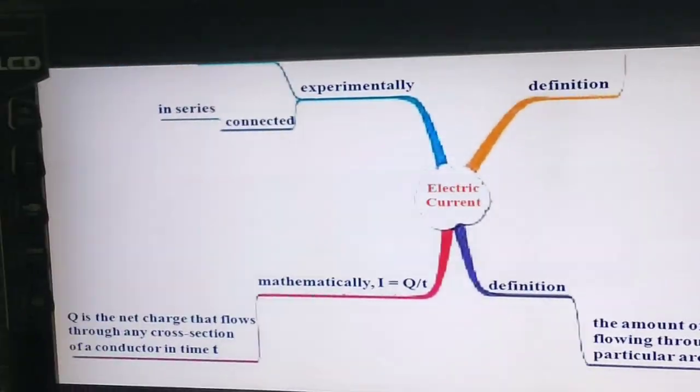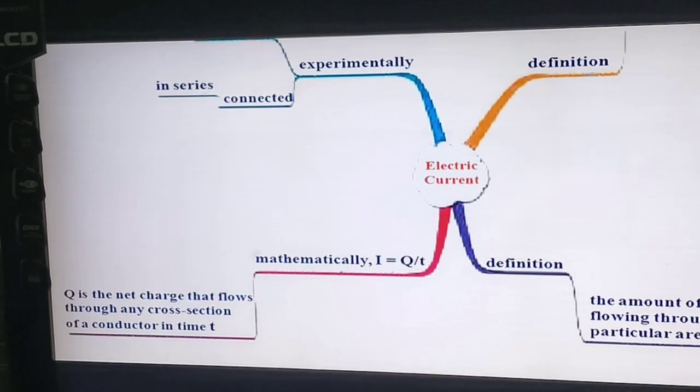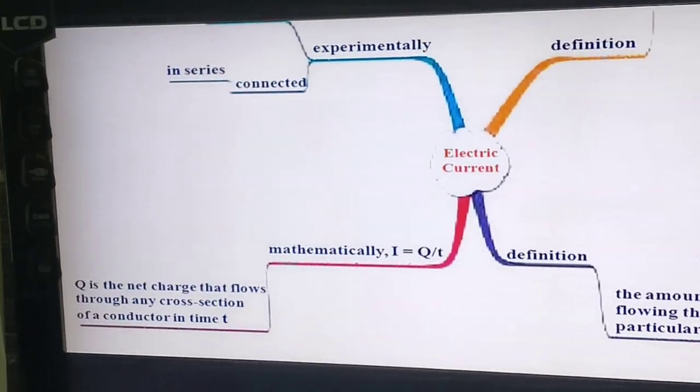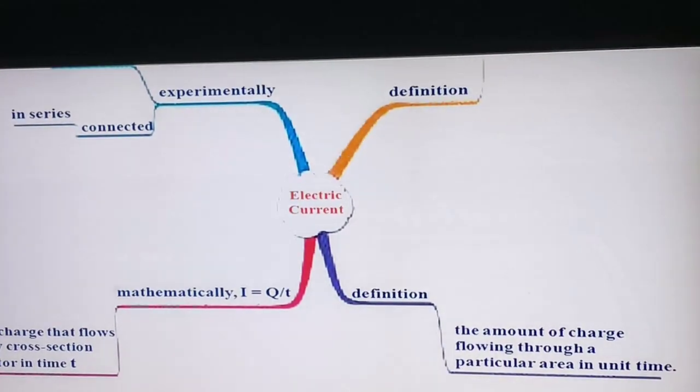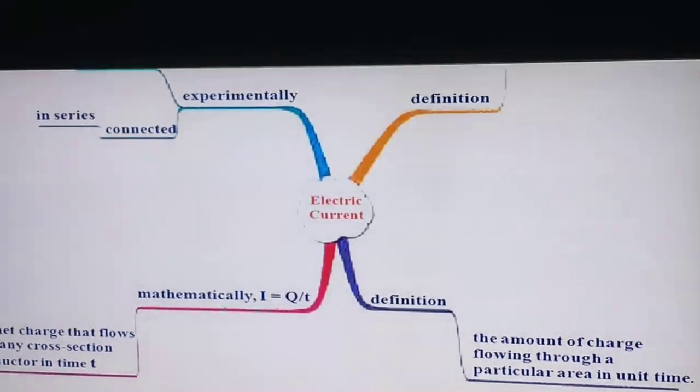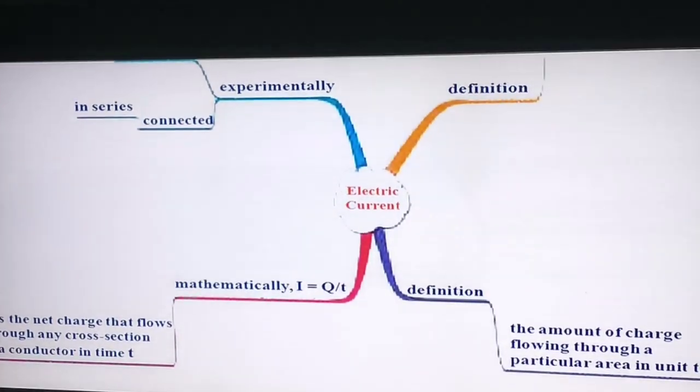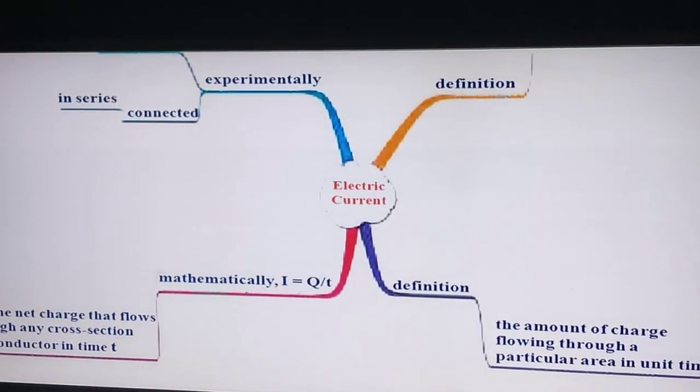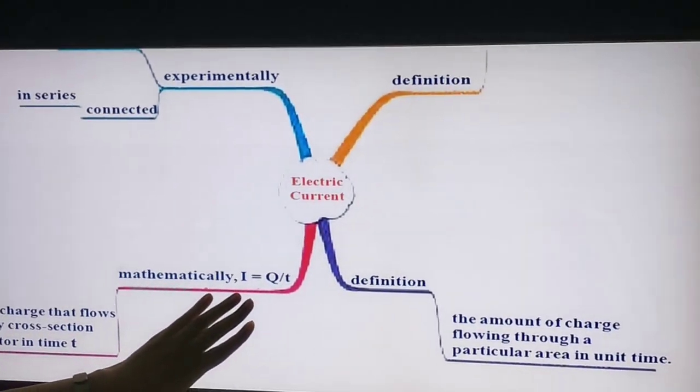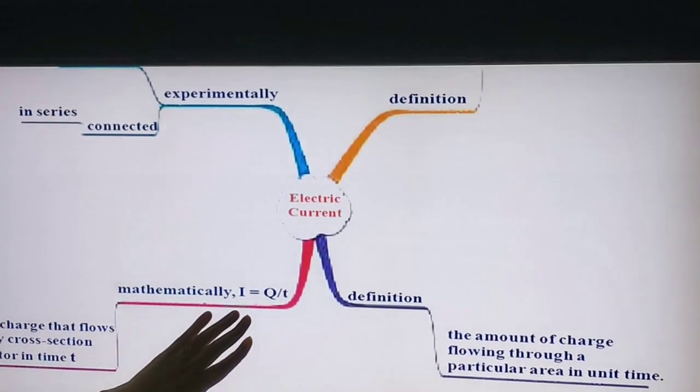Right? Now children, we have to measure current also. So for the measurement of current, again we need a unit. So what is the unit of electric current?